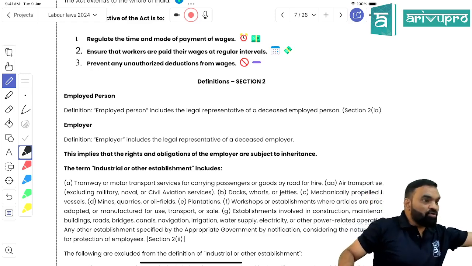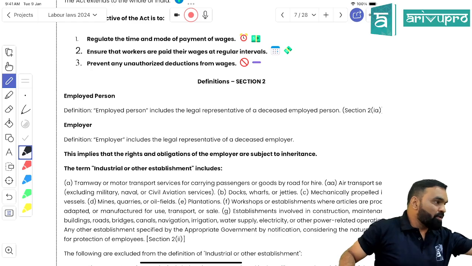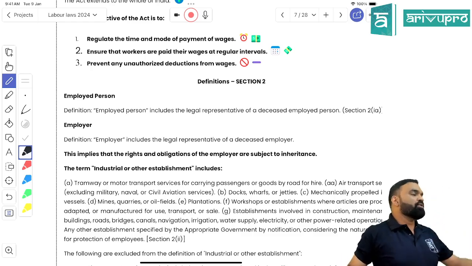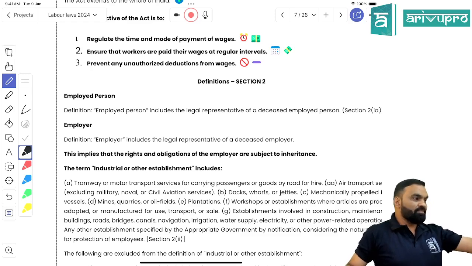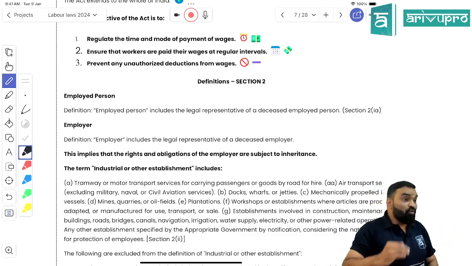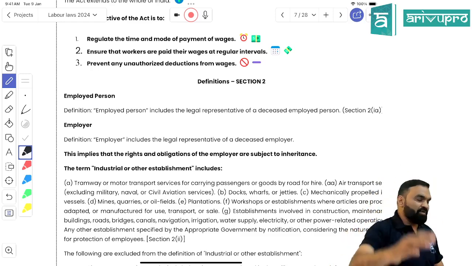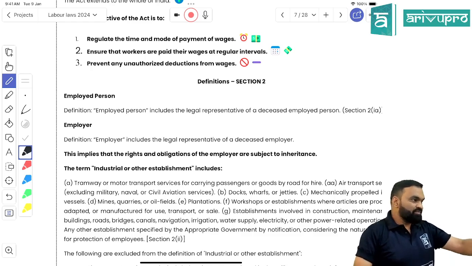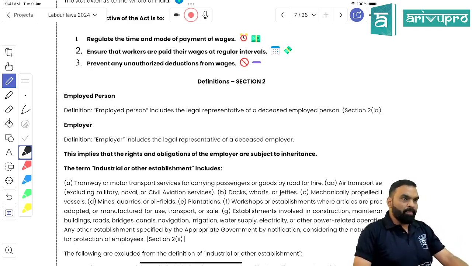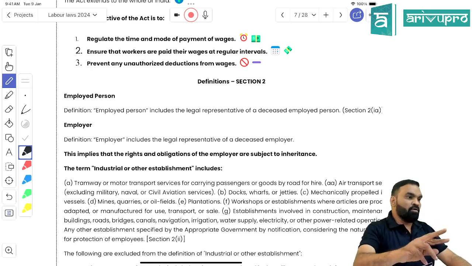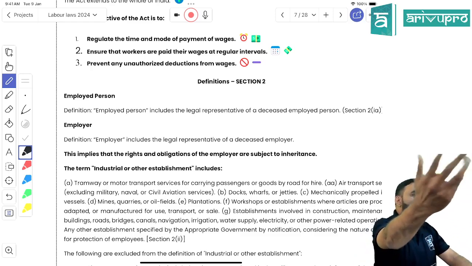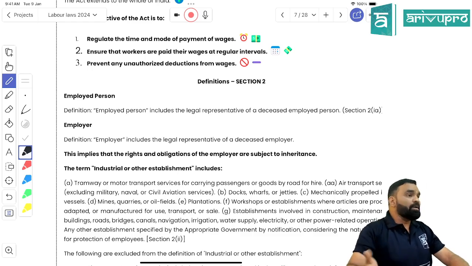If someone's father died during an employment, what would be the consequence of this definition? Afterward you are going to get to know that within 2 working days of the death or disablement or something, the remuneration or the salary or wages has to be paid, right? If it would not be paid,